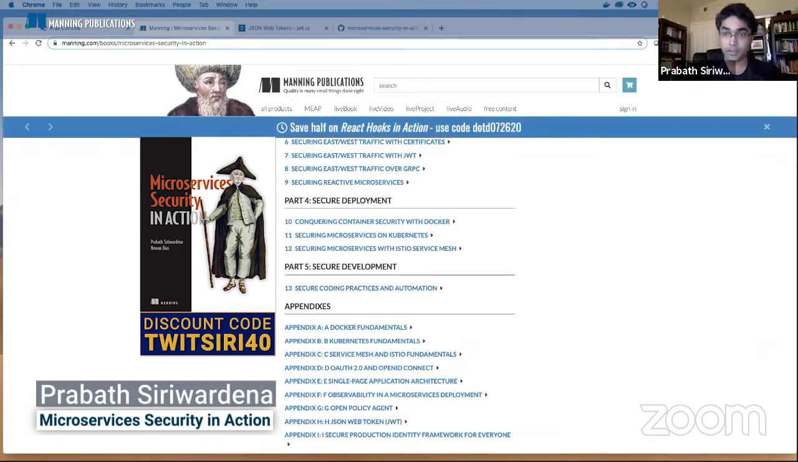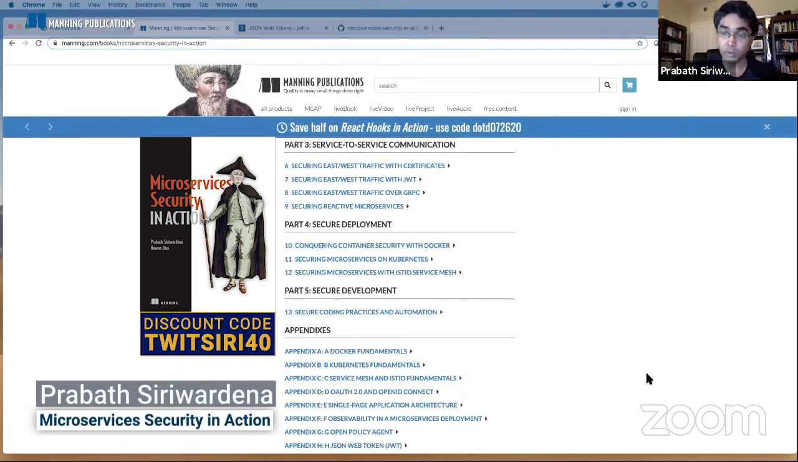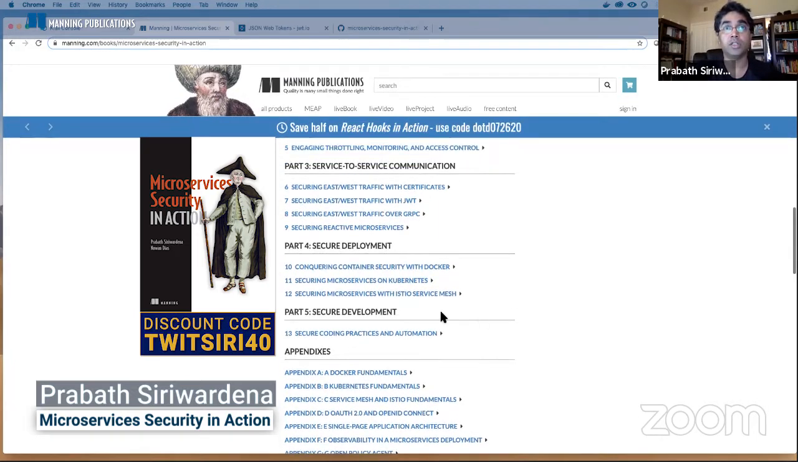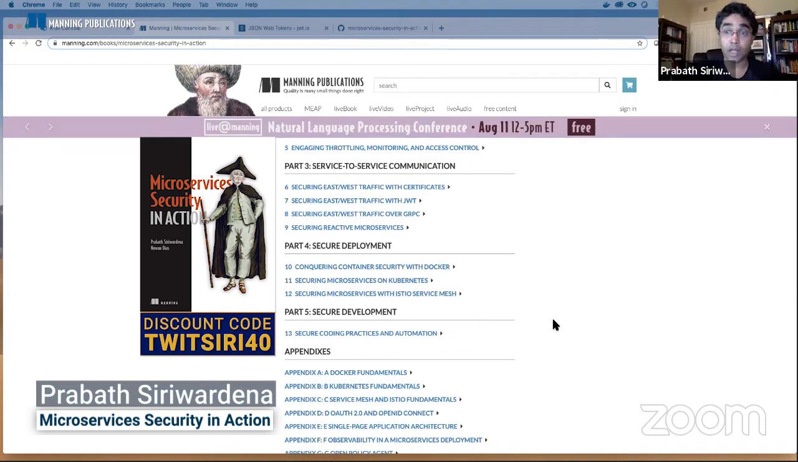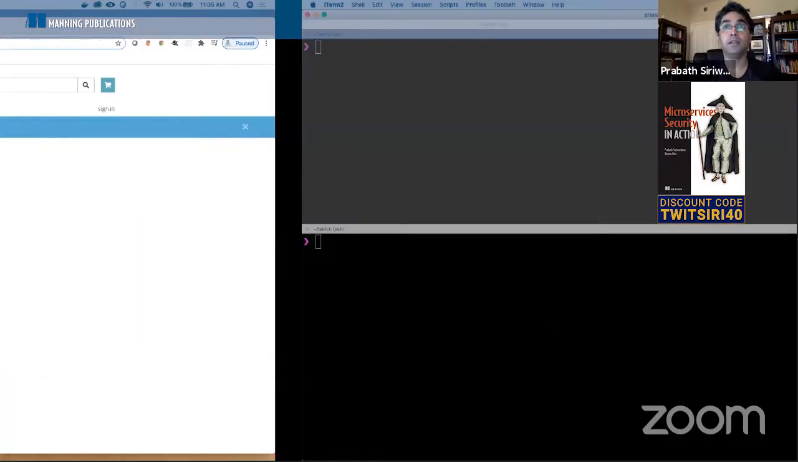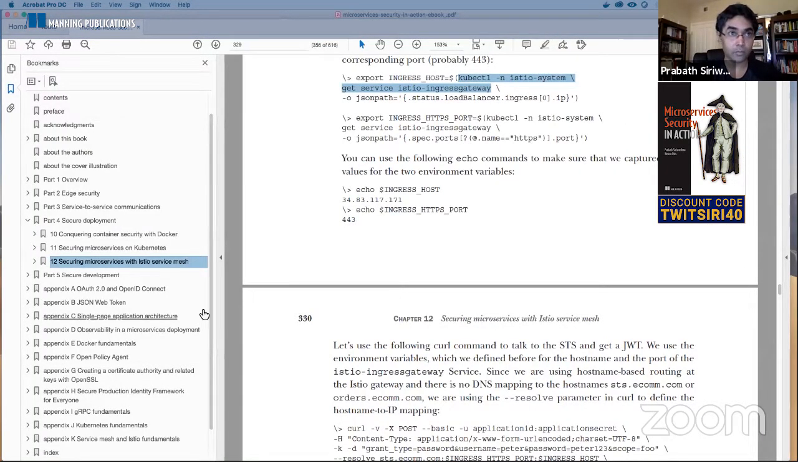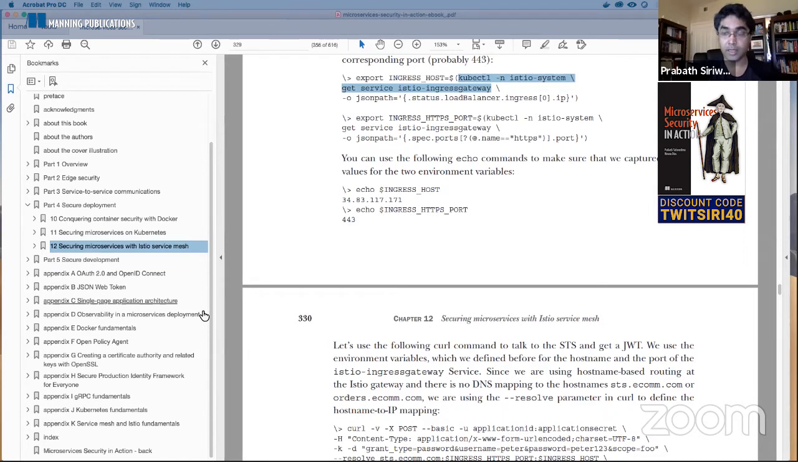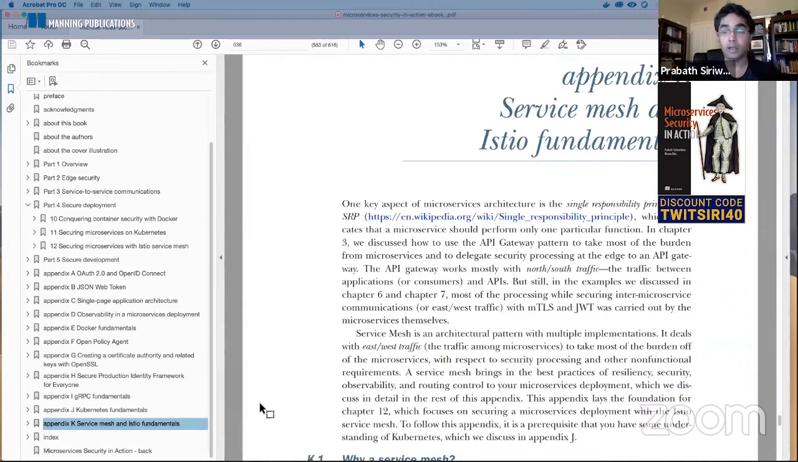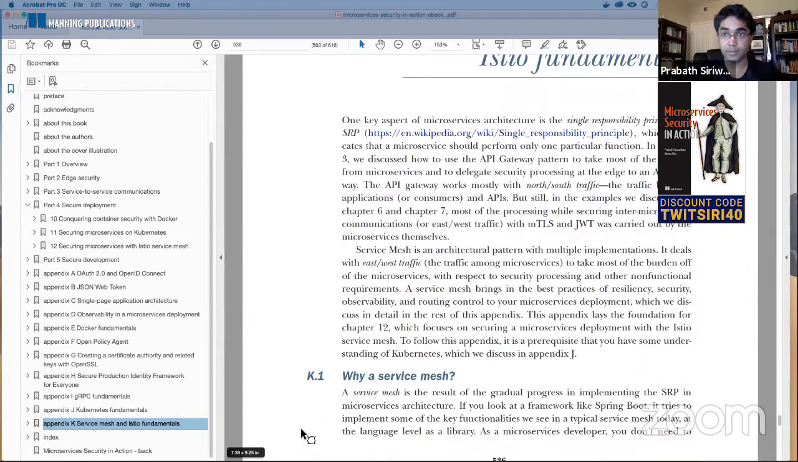Okay, yes. So in this session today, I'm mostly focused on chapter 12, how you can secure your microservice deployment using Istio service mesh. Let me quickly go through the book. So this is an ebook. We have 1 chapter on how to secure your microservice with Istio service mesh, and then if you are new to Istio, we have an appendix, the appendix K. It covers the service mesh fundamentals.